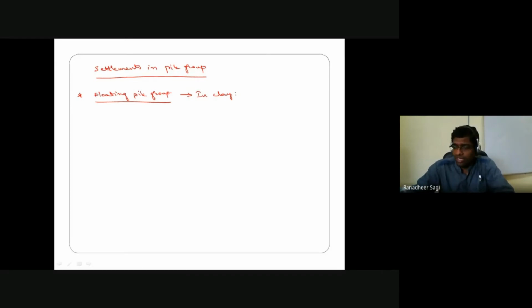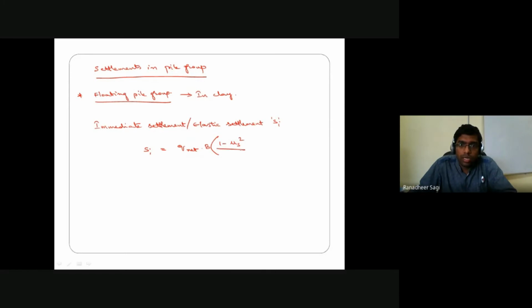Okay, so now let's start by understanding how to estimate your immediate settlement, or rather the elastic settlement, in the case of your pile group. So the elastic settlement, which I am going to write as SI, in the case of clay soil deposit: immediate settlement SI is equal to Q net into B, the width of that particular pile group, into (1 minus mu s square) by ES into IF.